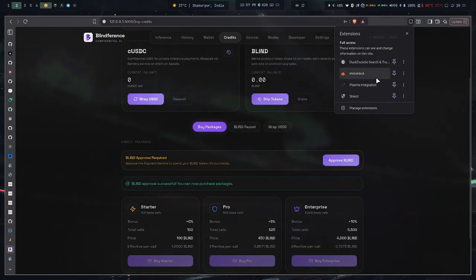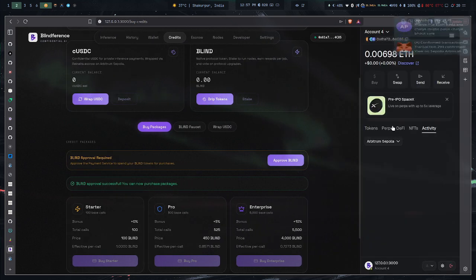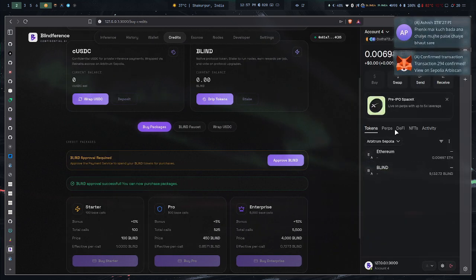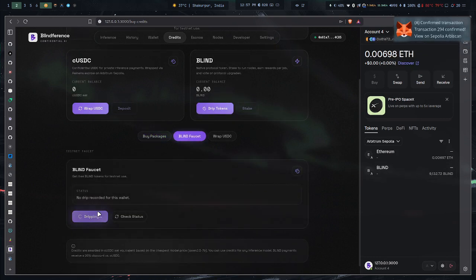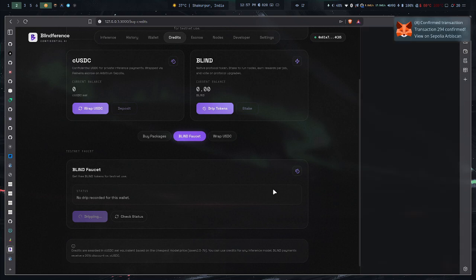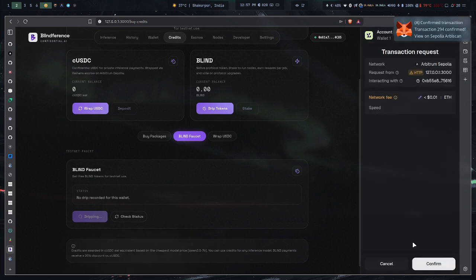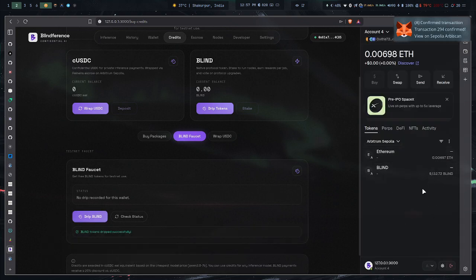For a brief moment, I'm going to open my MetaMask account so you can actually see things. You can see we have this many blinds, but if you don't have any, you can click on the drip button and drip the blinds. There is a faucet button here. After you do this, you can confirm it and you will receive the blinds right away.